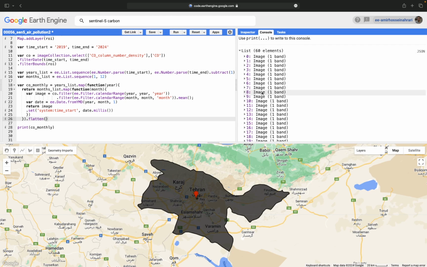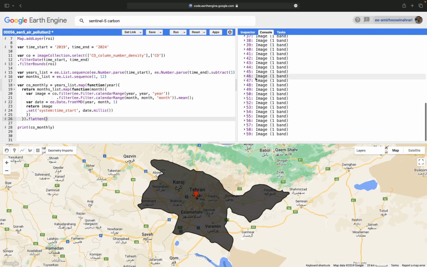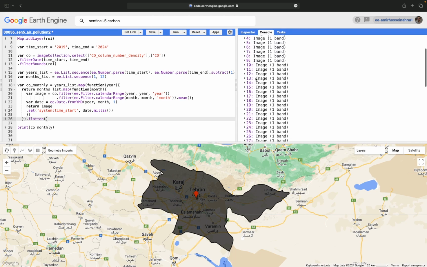Now we have 60 elements, meaning a single list in which all images are available. So there it is. And then we need to convert this list from the list structure to the image collection structure. It is also very simple.